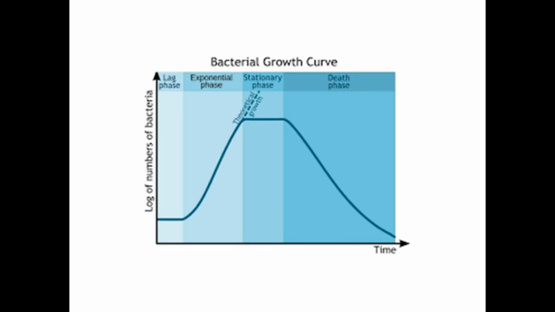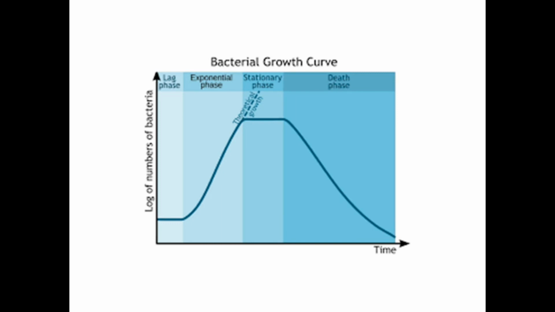So friends, we have seen that these are the four phases through which a bacterial cell passes when it undergoes cell division. The first phase is the lag phase, during which there is no cell division, only adaptation of the bacterial cell to the environment. In the second phase, the log or exponential phase, there is a steady rise in bacterial number. The third phase is the stationary phase, during which there is no increase in the number of bacterial cells, but a high level of bacterial cell number is maintained in the culture media.